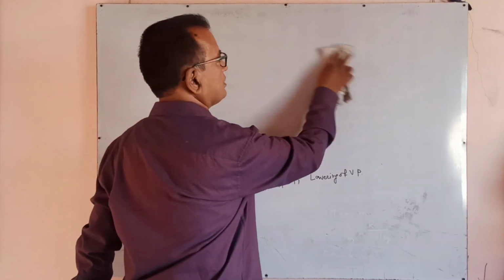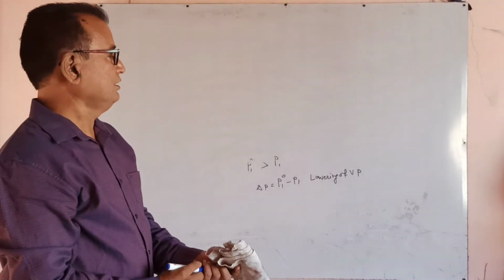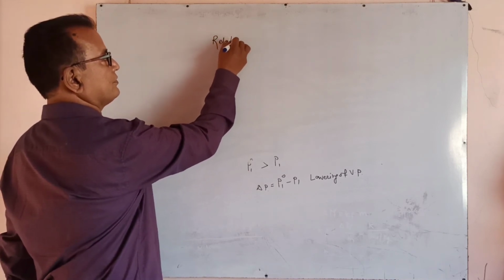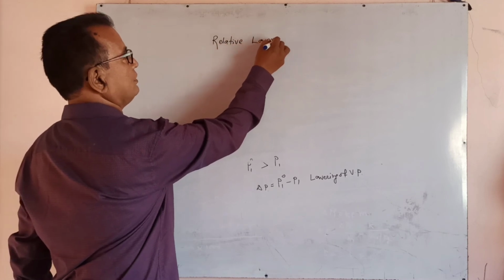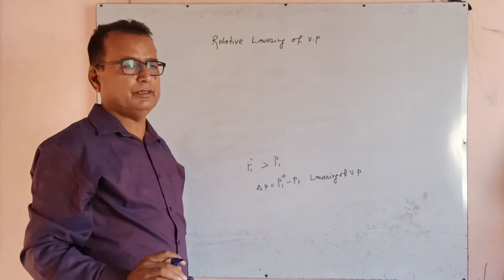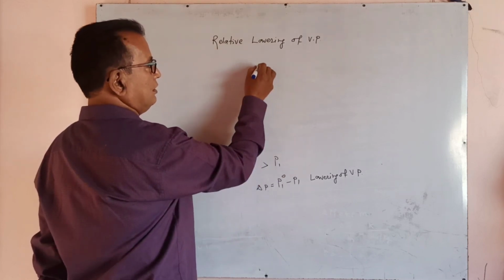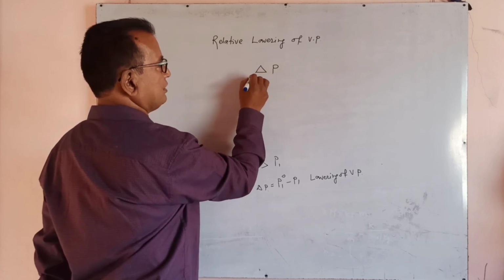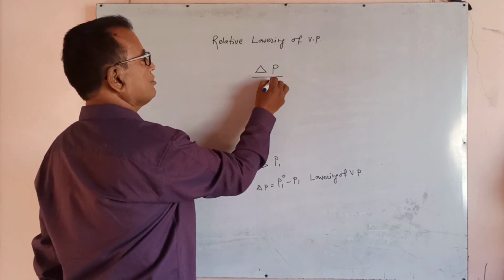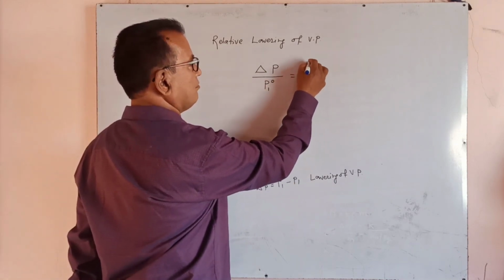Relative lowering of vapor pressure means the ratio of the lowering of vapor pressure divided by the vapor pressure of pure solvent, delta P upon P1 naught, where delta P is equal to P1 naught minus P1.